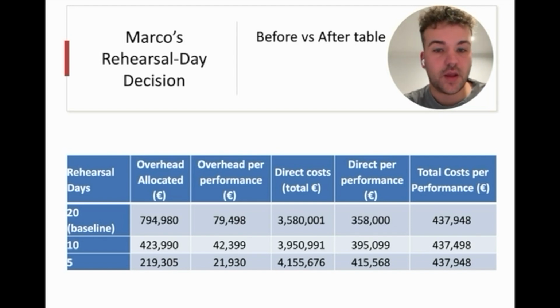At 10 days, the overhead per performance falls to $42,000, while direct cost rises to $395,000. And similarly, at 5 days, overhead drops even further to $22,000 per performance, while direct costs climb to over $415,000. So the table shows that cutting rehearsal days doesn't reduce the cost per performance, but it does change the mix of those costs, shifting more money into Marco's control and away from overhead allocations.